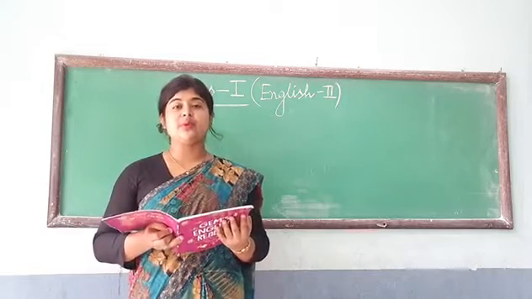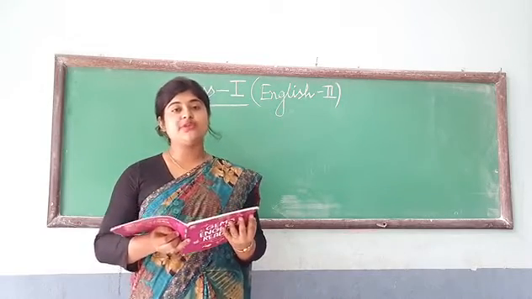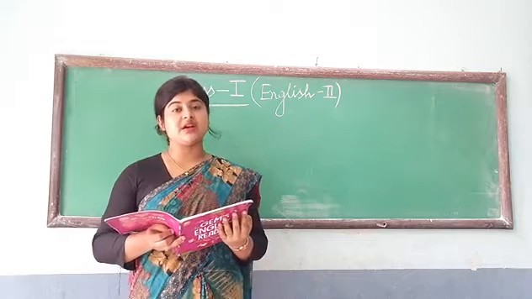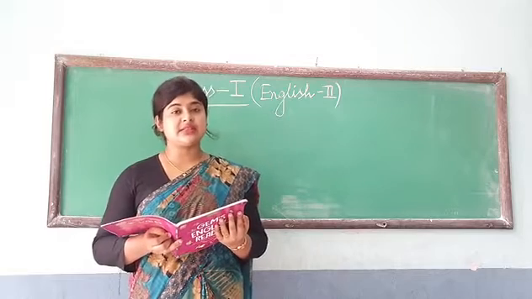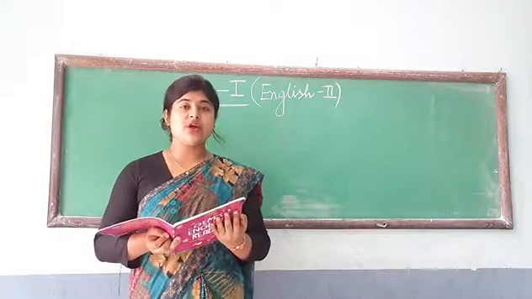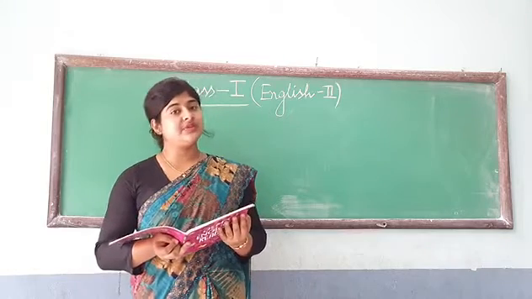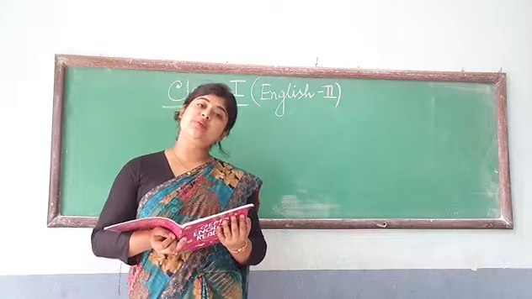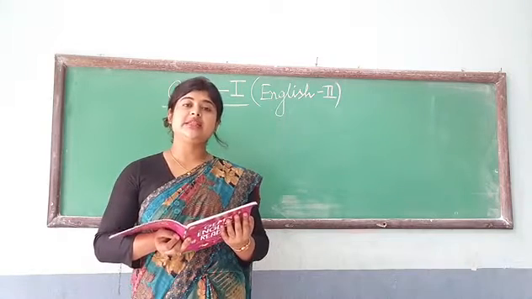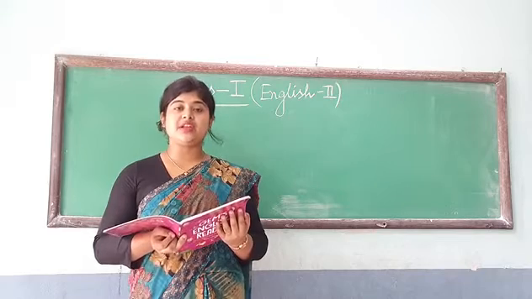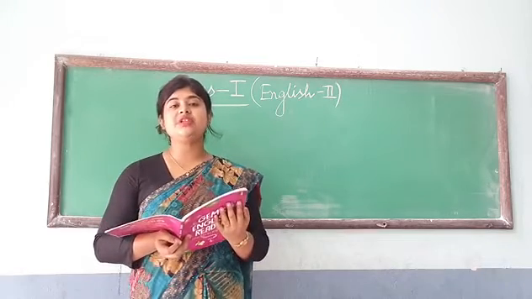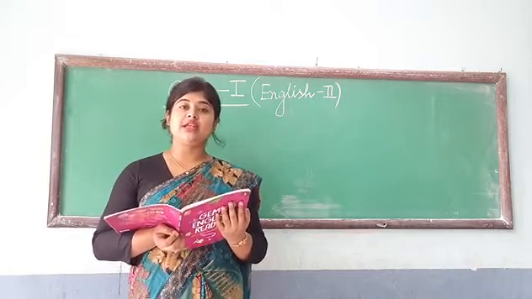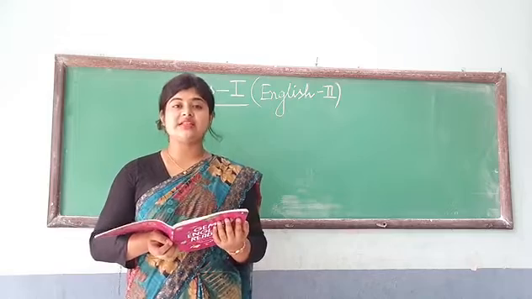Here it is a poem, and see that there are no divisions. That means the title of the poem is The Garden, and the chapter has only one stanza. So how many stanzas are there? Only one, because the poem is not divided into various parts. Earlier, when we were reading other poems, you have seen that the poems are divided into various portions, and one portion is called a stanza. Some stanzas have 3 lines, some have 4 lines, but there is only one stanza in this chapter.